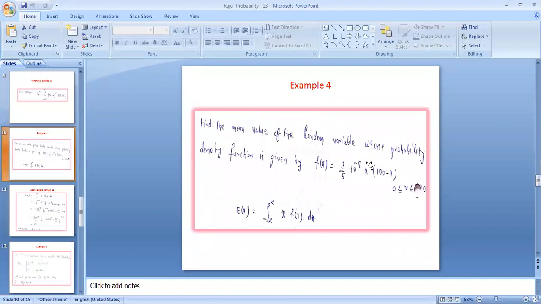Here we will discuss one example: find the mean value of a random variable whose probability density function is given by f of x equal to 3 by 5 times 10 power minus 5 into x times (100 minus x). As you know, the expectation or mean value is an averaging process, equal to the integral from minus infinity to plus infinity of x into f x of x dx.